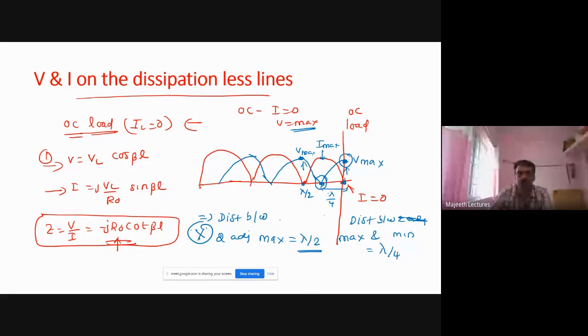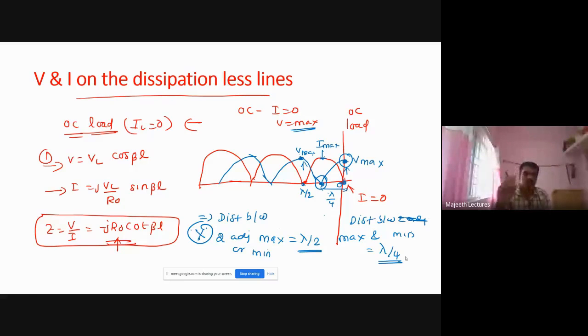So distance between two adjacent maxima or minima is lambda by 2. Here you see minimum, the next minimum occurs at lambda by 2. So distance between two adjacent maxima or minima is lambda by 2. Distance between maximum and minimum is lambda by 4. Very important. Right? So by using this only, we have to solve the previous problem.